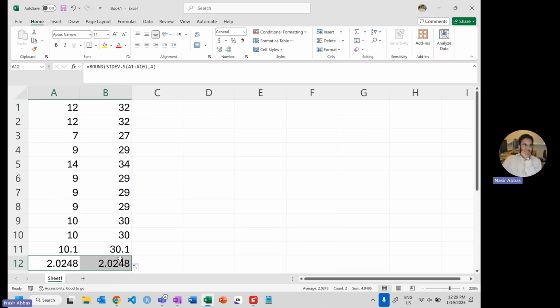The standard deviation of x multiplied by 20 will be the standard deviation of x multiplied by 20. Let me write one more thing here. The variance of x plus 20 will be simply the variance of x. And the variance of x multiplied by 20 will be the variance of x multiplied by 20 squared.